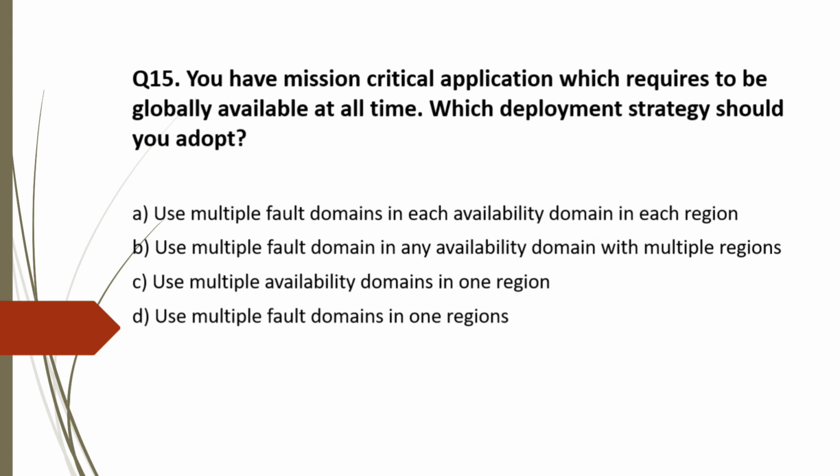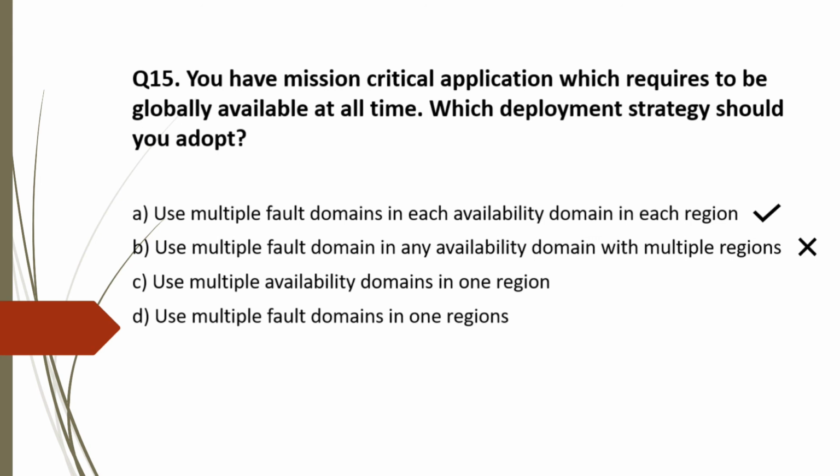Option A is very good solution and will also provide a good fault tolerant architecture. So this is correct choice. Option B. The problem in this case is with any availability domain. If that particular availability domain goes down, your application won't be available. So this is incorrect.